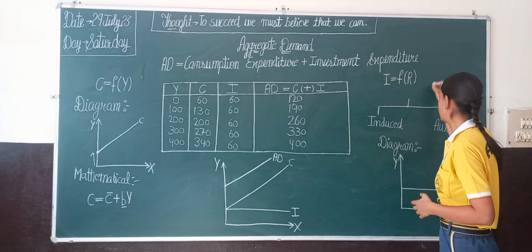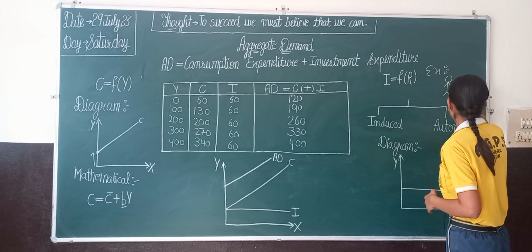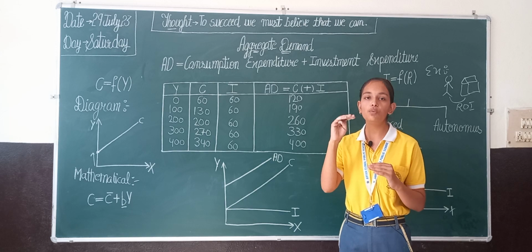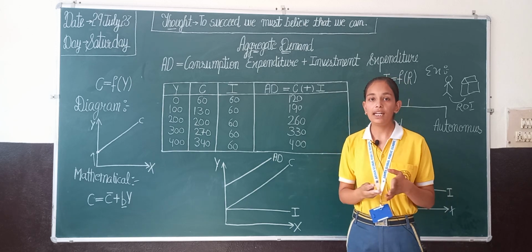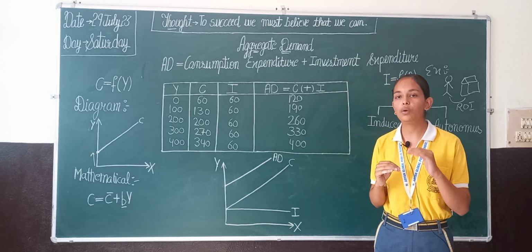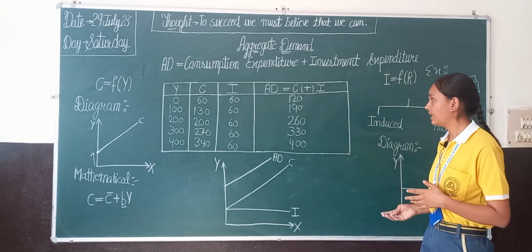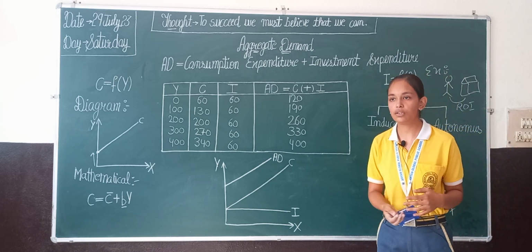Let us take an example that you take a loan from the bank and pay them the rate of interest. When the rate of interest is high, the amount which you borrow as loan is always less because you have to pay more interest. And in the second case, when the rate of interest is low, the amount which you take as loan is high because you have to pay less interest. This shows that there is an inverse relationship between investment and the rate of interest.